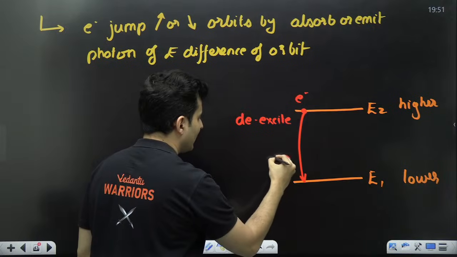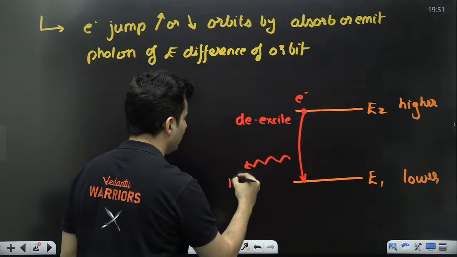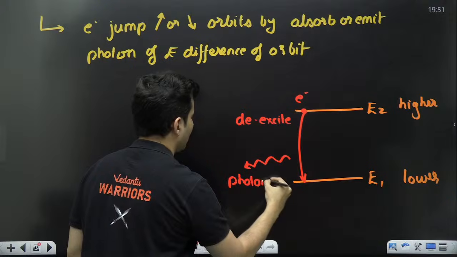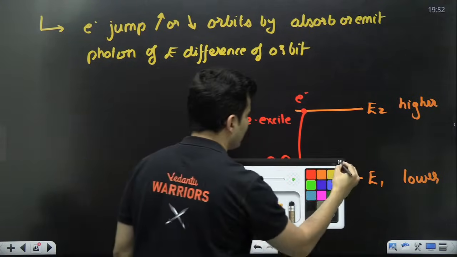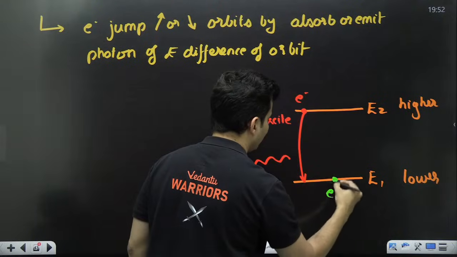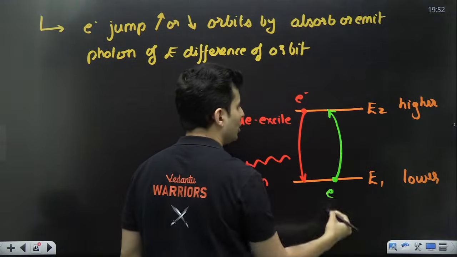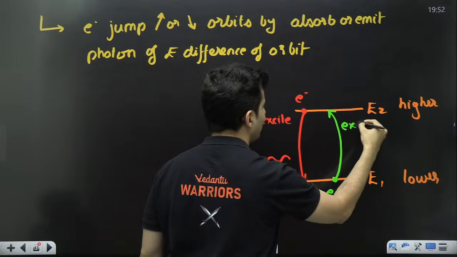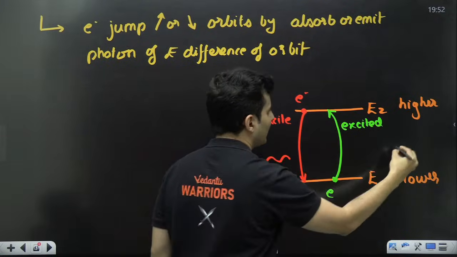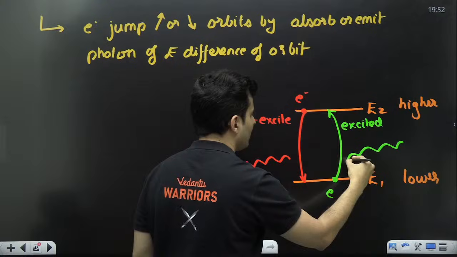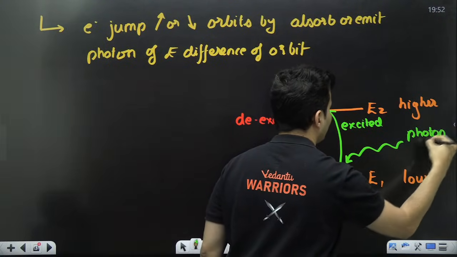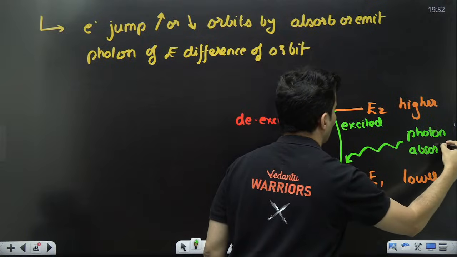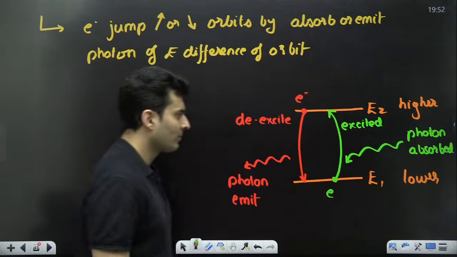Then you will see that a photon is going to be emitted. And the same thing, if the electron jumps up to a higher orbit, that means it gets excited. That would have happened because a photon is absorbed. This is what would have happened.